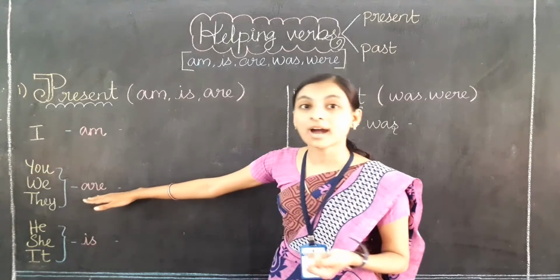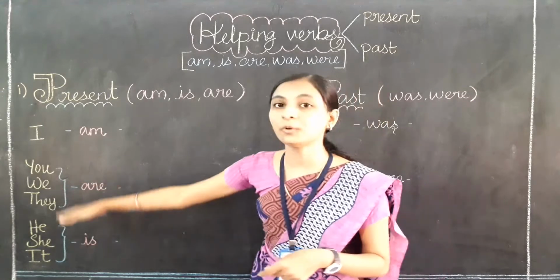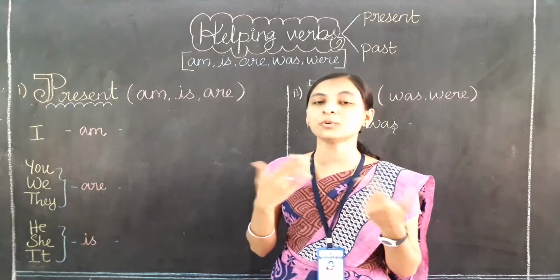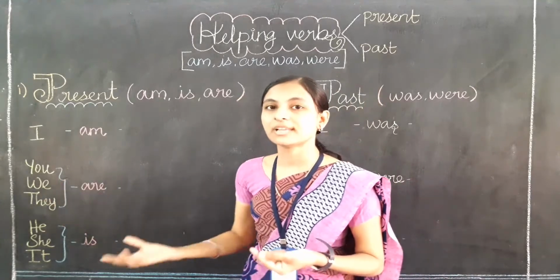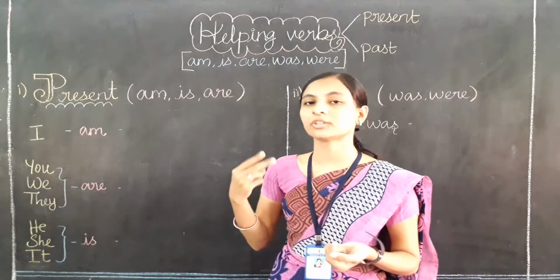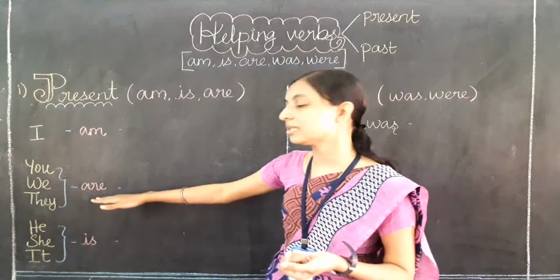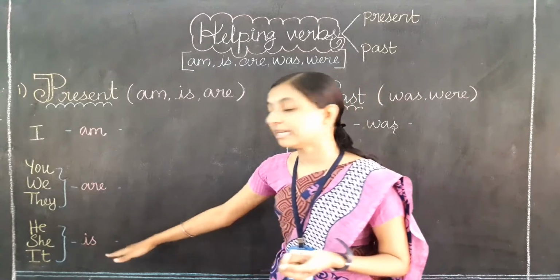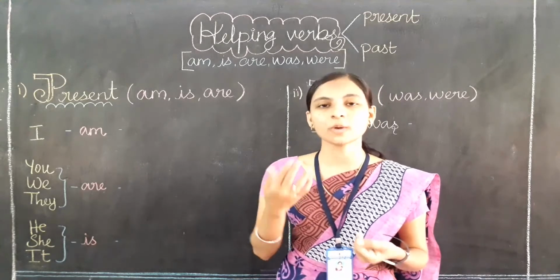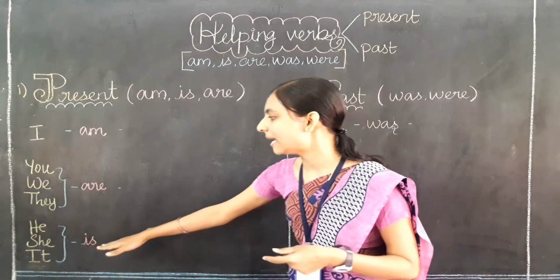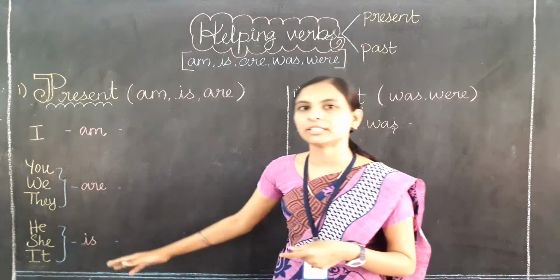And what about are? This are can be used for the plural pronouns, and also for plural names. For the plural pronouns we can use plural subjects as well as plural names, two names or three names. There we can use are. And what about is? Is represents only a single person. When you are talking about a single person's name, you have to use is. So for the pronouns he, she, it, we can use is.